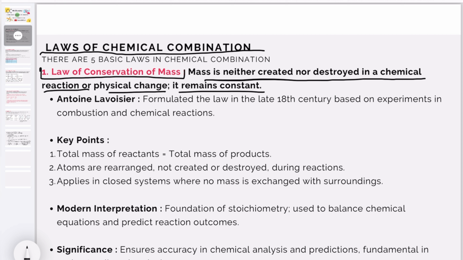It remains constant. He performed several experiments in combustion and chemical reactions.